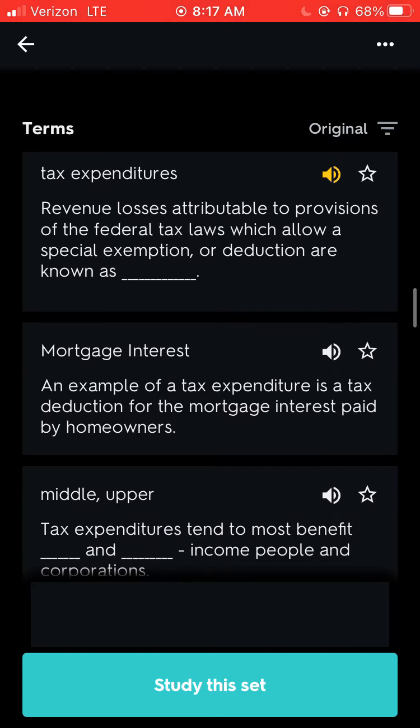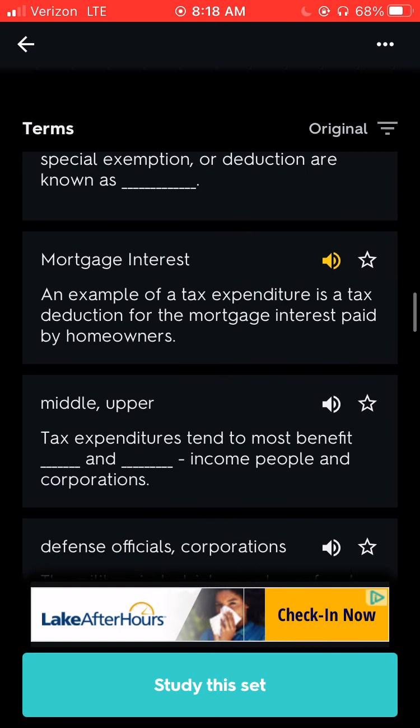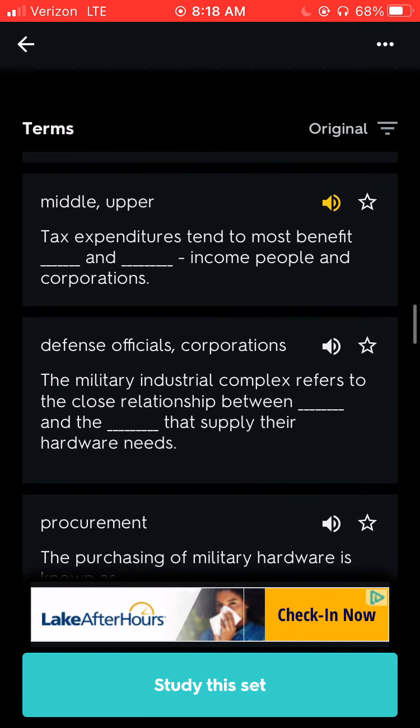Tax expenditures. Revenue losses attributable to provisions of the federal tax laws which allow a special exemption or deduction are known as blank. Mortgage interest. An example of a tax expenditure is a tax deduction for the mortgage interest paid by homeowners. Middle, upper. Tax expenditures tend to most benefit blank and blank income people and corporations.